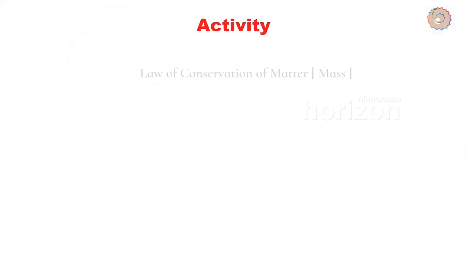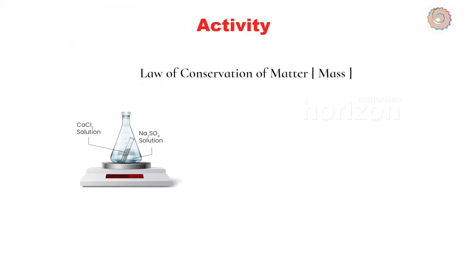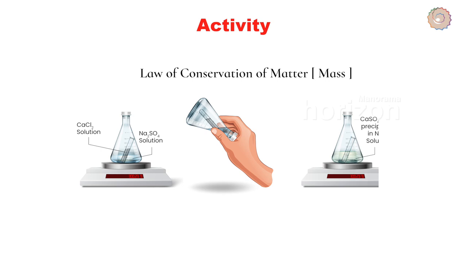We can confirm this by doing a simple activity. Take some sodium sulfate solution in a conical flask and some calcium chloride solution in an ignition tube. Hang the ignition tube in the flask by a thread and put a cork on the flask. Find the mass of the flask on a balance. Then tilt the flask. A chemical reaction takes place and sodium chloride and calcium sulfate are formed. Then find the mass of the flask again. It will be seen that the sum of the masses of the reactants and the products remain unchanged.